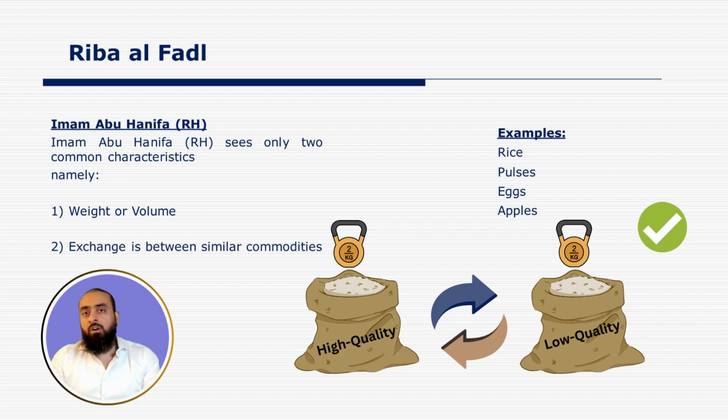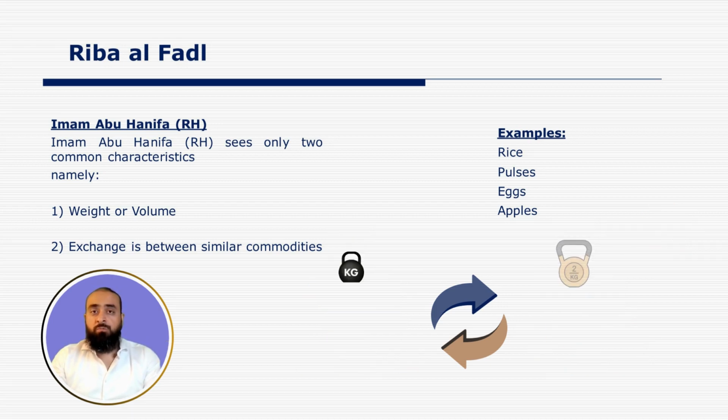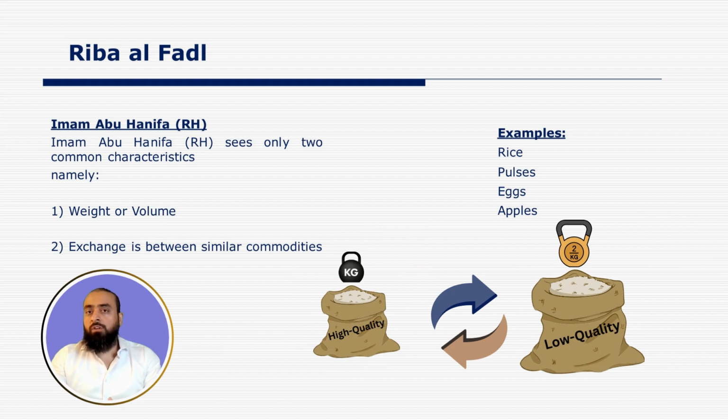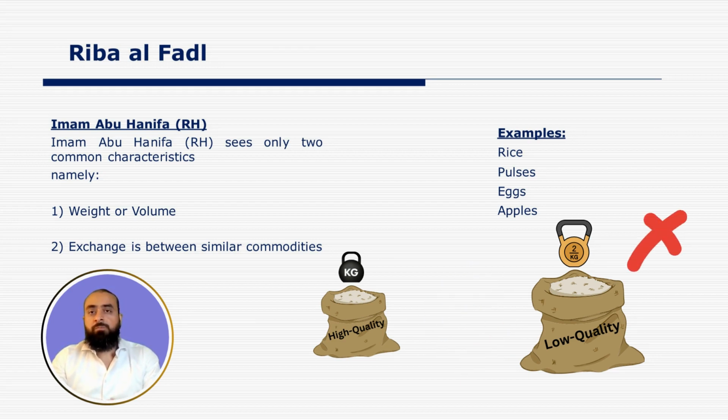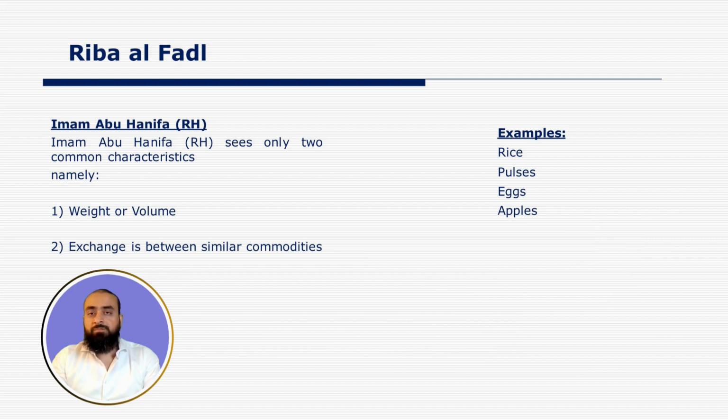If the quantity of basmati rice is reduced because of higher quality and the quantity of 86 rice is higher, and these two commodities are exchanged, that is, 1 kilo of basmati rice is exchanged with 2 kilo of 86 rice, then this would result in Riba Al Fadl. So for exchange of same commodities which are being measured by weight, the quantity on both sides needs to be equal, and the exchange has to happen hand to hand or spot.